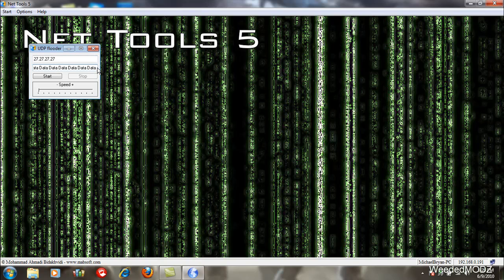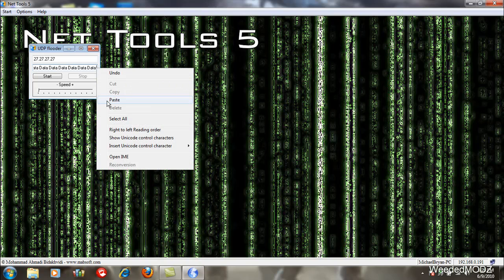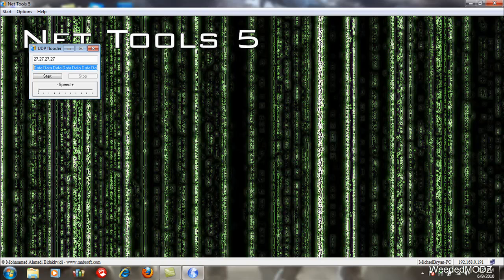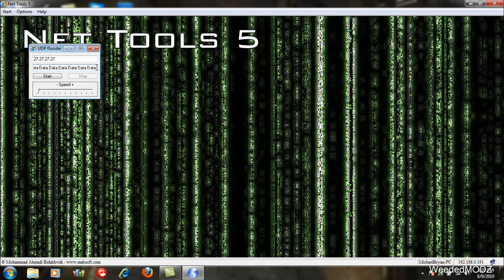Okay. And then you want to highlight it, copy it, paste it in there a couple of times so that you can have a lot of data. And then you can highlight it all again, copy it, paste it. All you really want is just a lot of things that says data in here. And now right here where it says speed, take this thing and move it all the way up to 10.